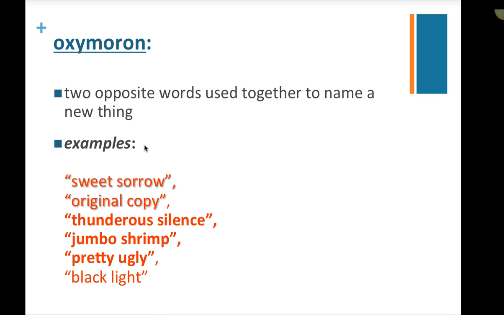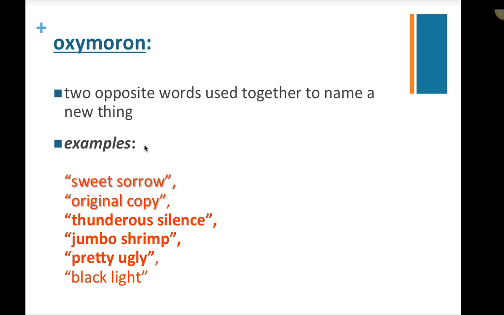Okay, oxymoron is the next literary device, and an oxymoron is an actual thing, but it's made up of two words that are opposites of each other. So it's two opposite words used together to name a new thing. So it sounds confusing, but it might make more sense when you look at the examples. Sweet sorrow, right? That's an example of an oxymoron.